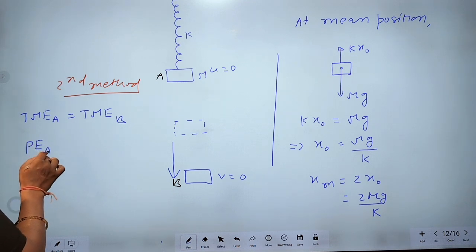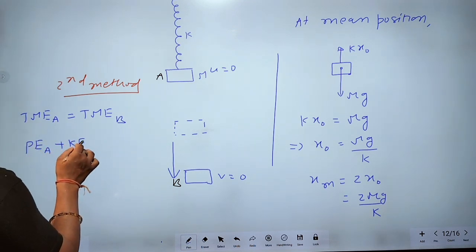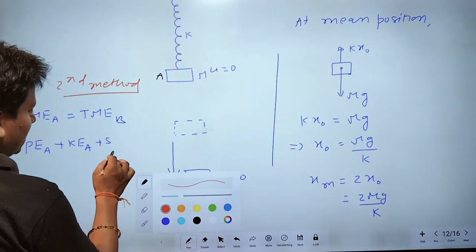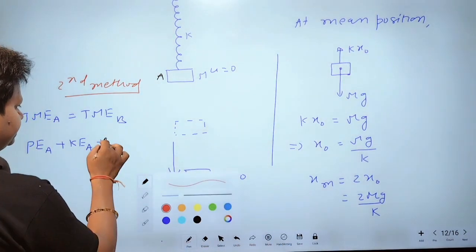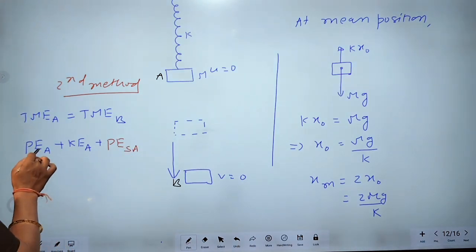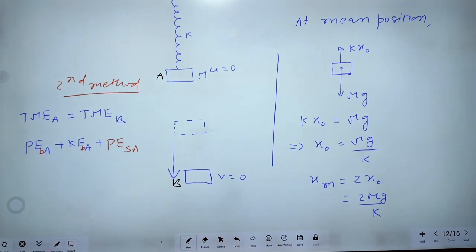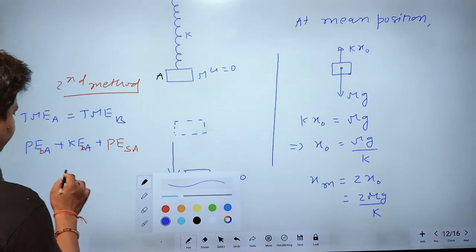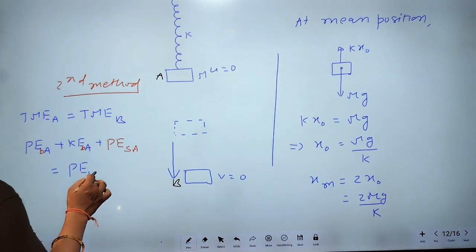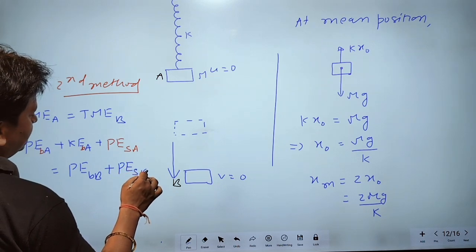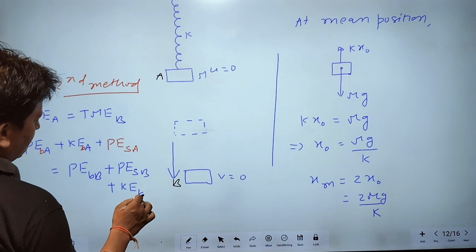Potential energy of block at A plus kinetic energy of block at A plus potential energy of the spring at A, equals potential energy of block at B plus potential energy of the spring at B plus kinetic energy of block at B. Okay?